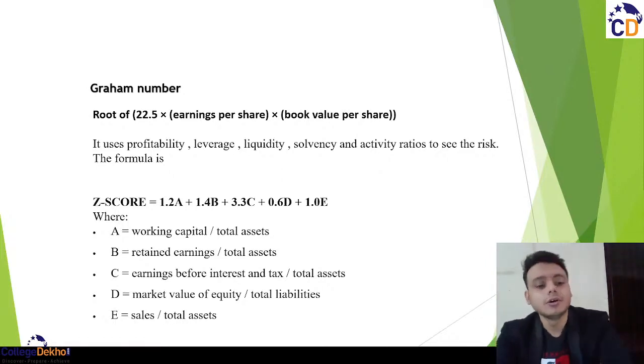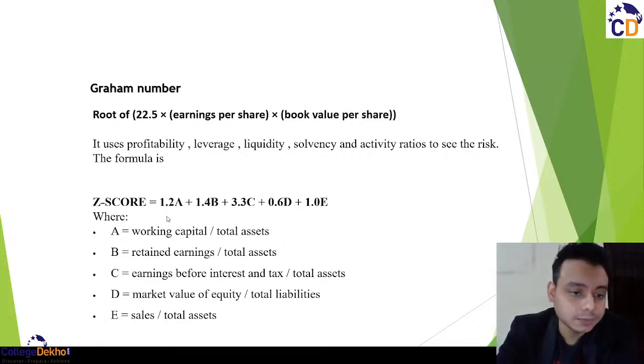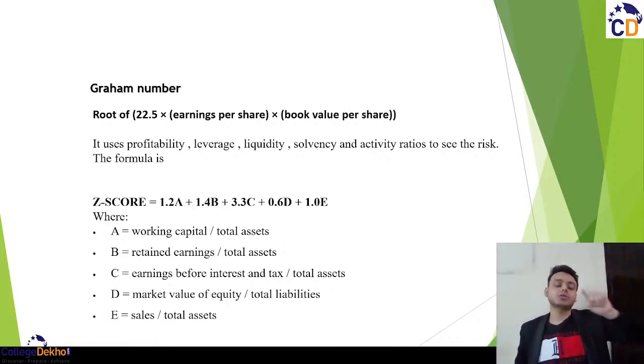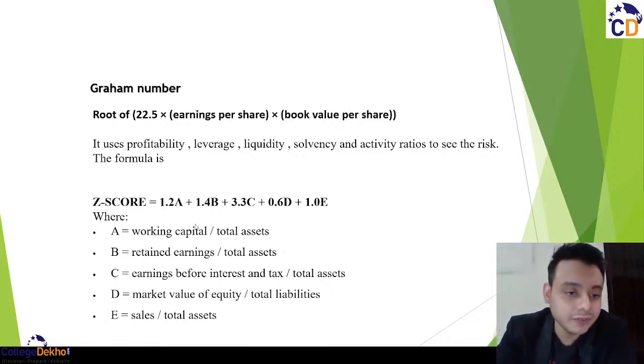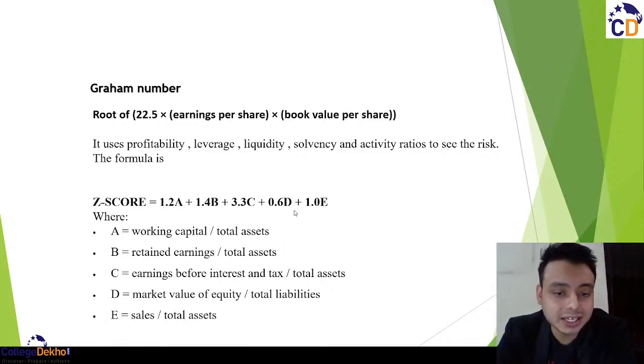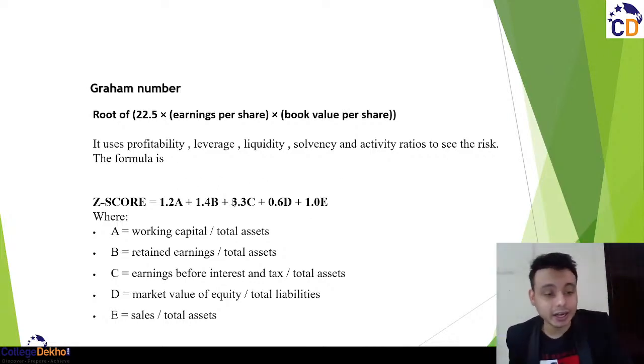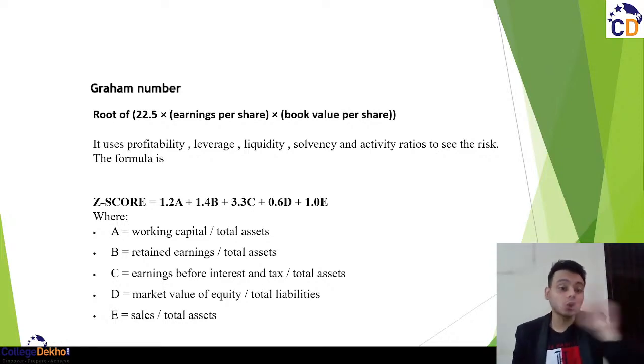Okay. So in the Z score, he said you will have these values of the companies. So once you calculate, he gave a certain number, 1.8. He made 1.8 the benchmark. He said that when you have the values of A, B, C, D, E and you put these values in this formula, if your answer comes less than 1.8, it means the company is not to go for. Don't buy the shares of that company. The company can go into bankruptcy.